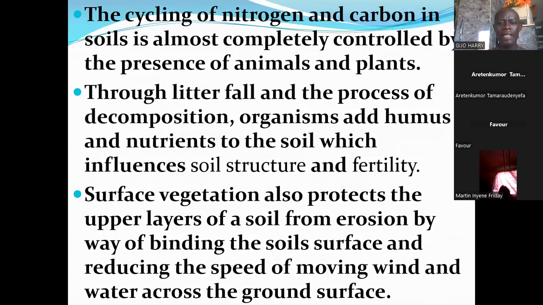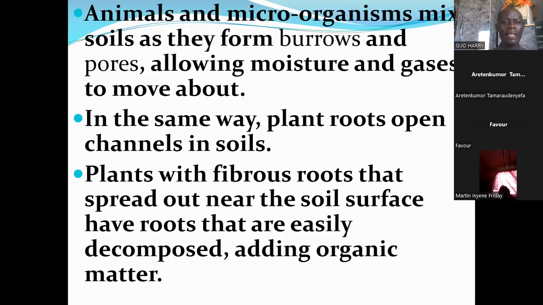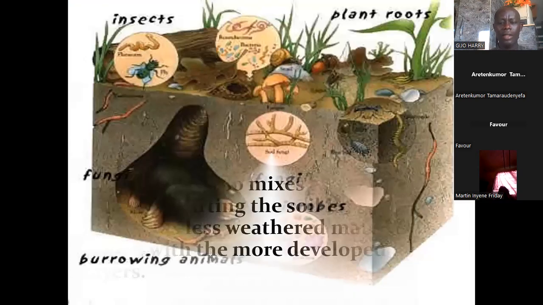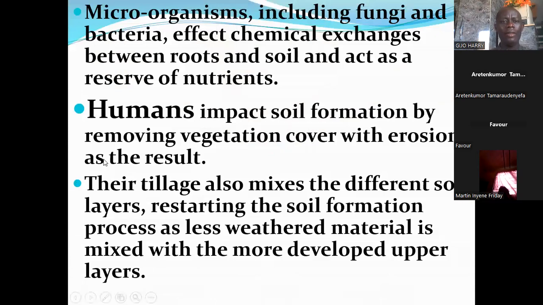Then the leaf litter, the leaves that are deposited by plants, also affects the kind of soil that is formed, because the leaves basically add nutrients to the soil.